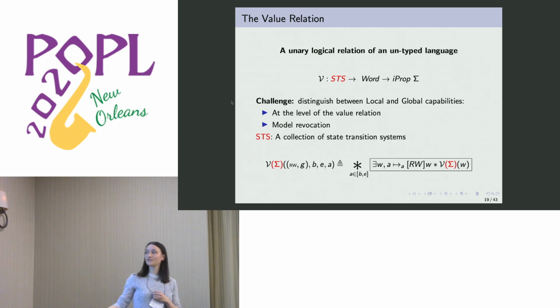And we are going to do that with a collection of state transition systems, here denoted by sigma. And sigma is going to keep track of the current state of all of our locations. And those states can be either temporary, revoked, or permanent. And it is the temporary states that can then become revoked in the future world relation.